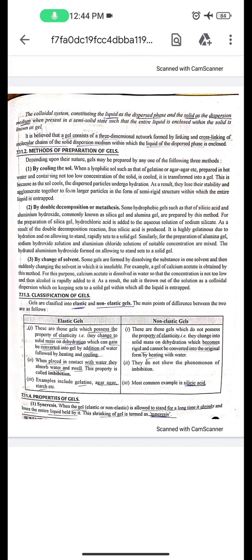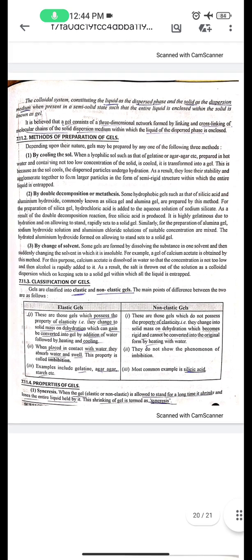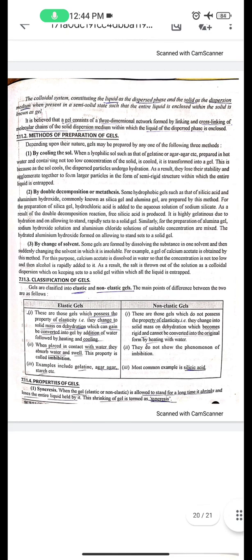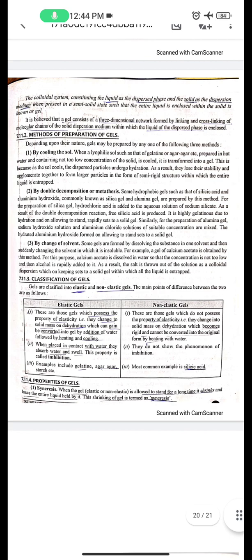For the preparation of silica gel, hydrochloric acid is added to the aqueous solution of sodium silicate. As a result of the double decomposition reaction, free silicic acid is produced. It is highly gelatinous due to hydration and on allowing to stand rapidly sets to a solid gel. Similarly, for the preparation of alumina gel, sodium hydroxide solution and aluminium chloride solution of suitable concentration are mixed. The hydrated aluminium hydroxide formed on allowing to stand sets to a solid gel.